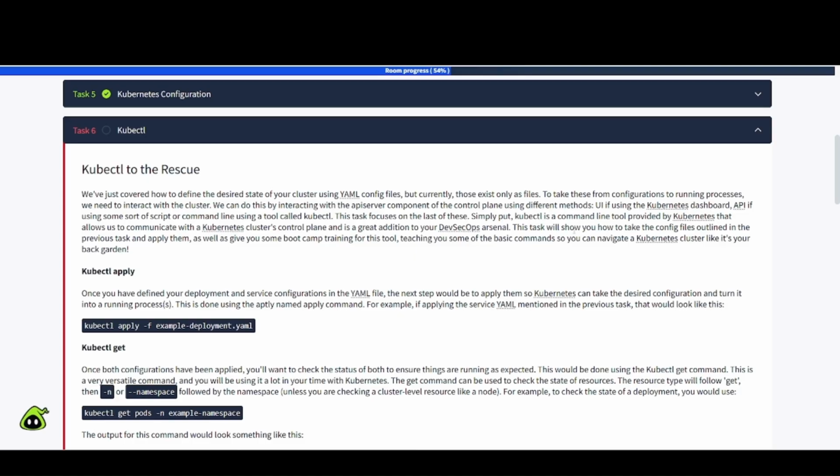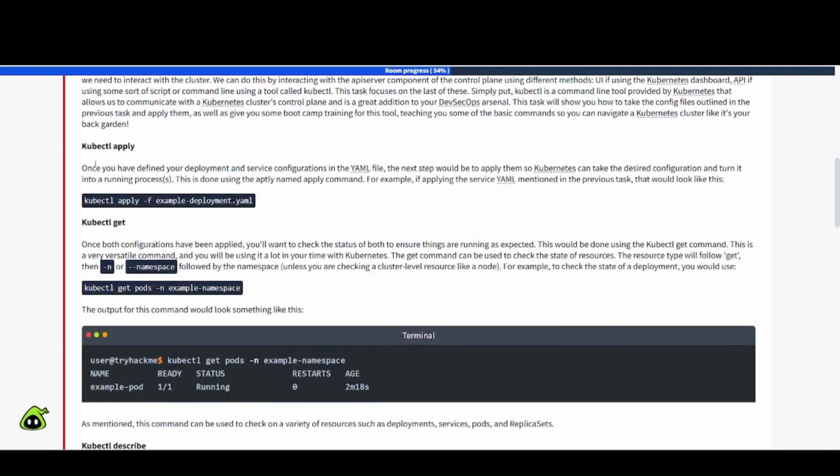This task will show you how to take the config files outlined in the previous task and apply them, as well as give you some bootcamp training for this tool, teaching you some of the basic commands so you can navigate a Kubernetes cluster like it's your own back garden.